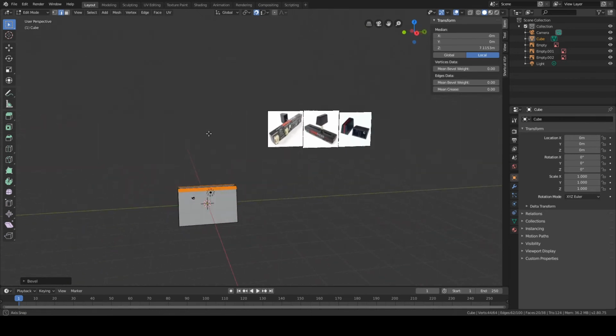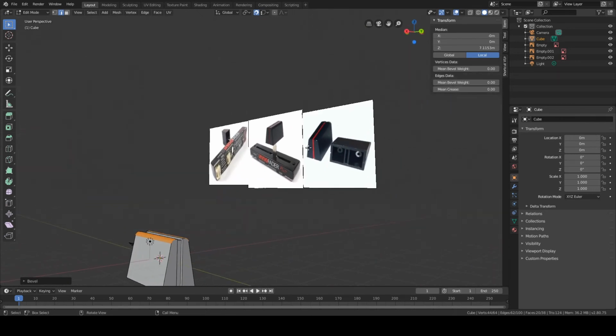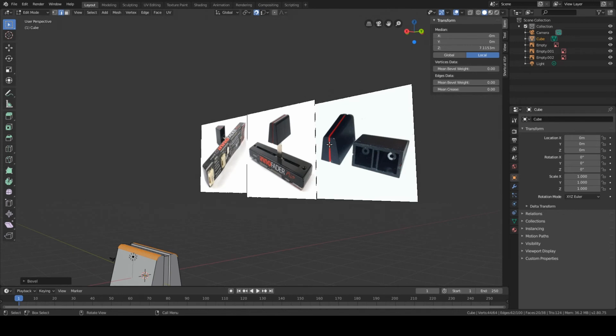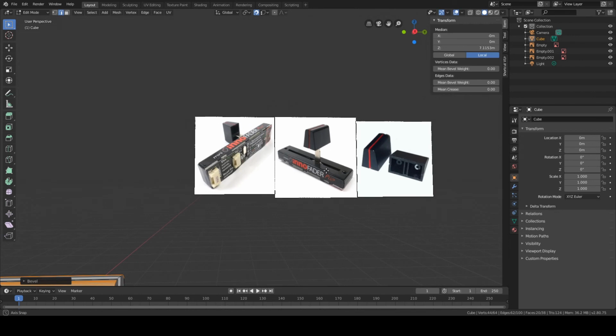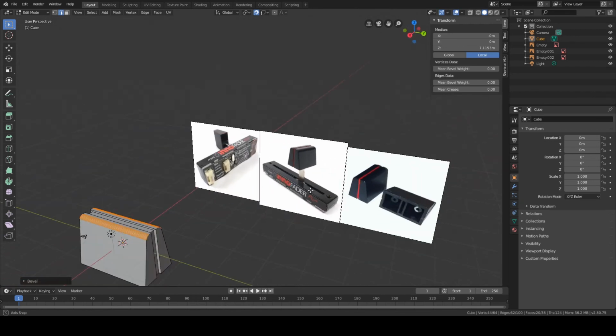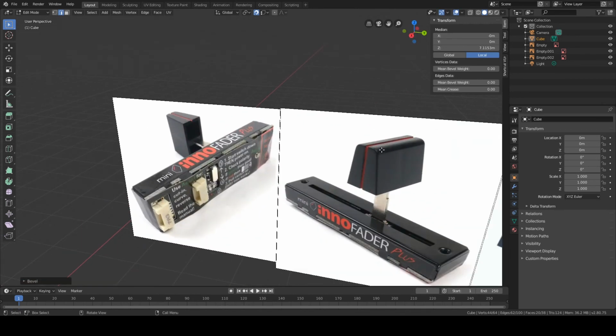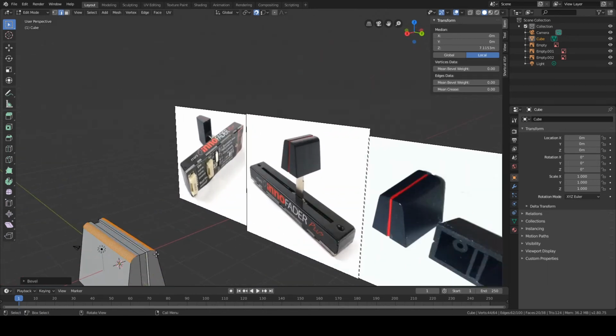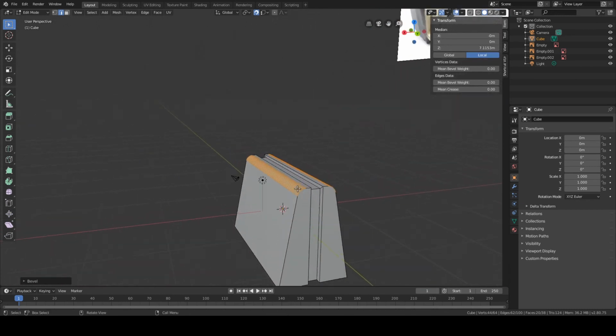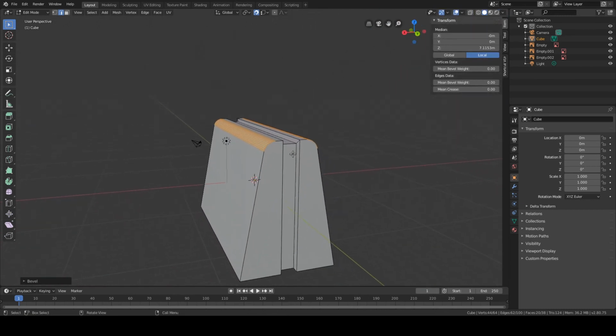So let's go to the picture. Yeah. Well, on the picture, it's a bit on top, looks a bit more flat. So what I want to do, I'm just going to undo my bevel.